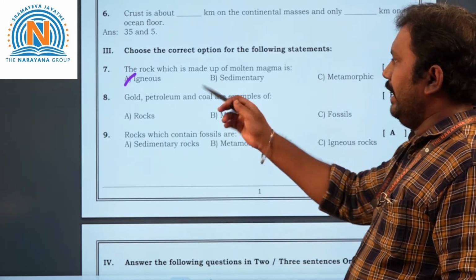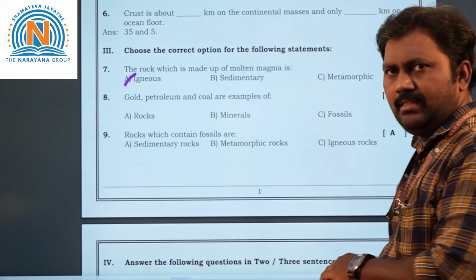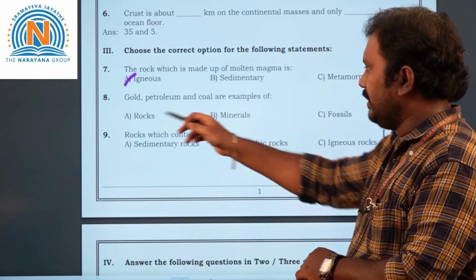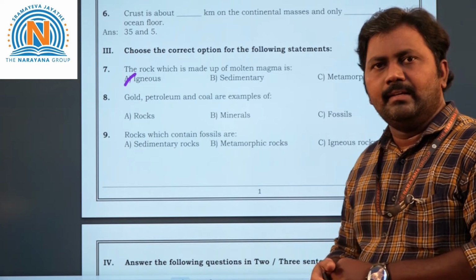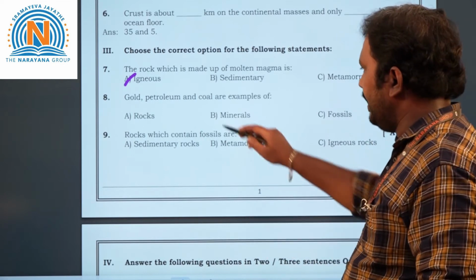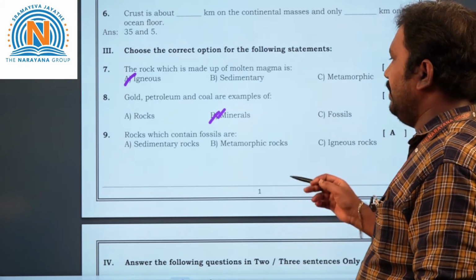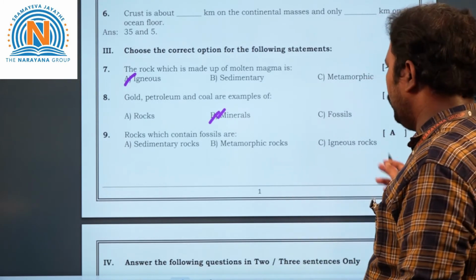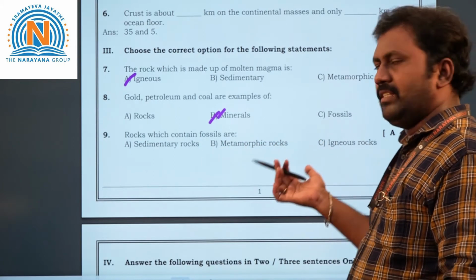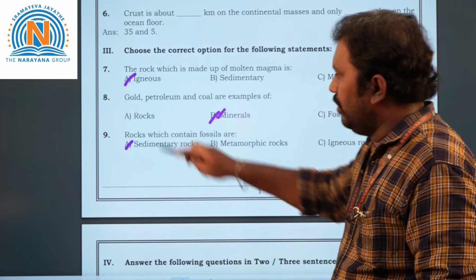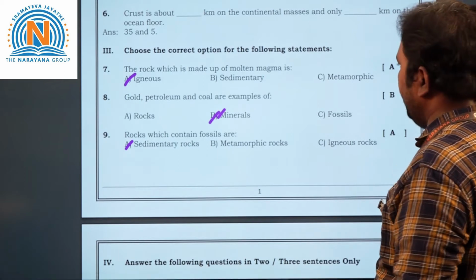Next, eighth question. Gold, petroleum and coal are examples of what? Here, see, three options are given: rocks, minerals, fossils. These are minerals. So the answer is minerals. Next, ninth question. Rocks which contain fossils are dash. Three options are given: sedimentary rocks, metamorphic rocks, igneous rocks. So the answer is what, children? That is sedimentary rocks.